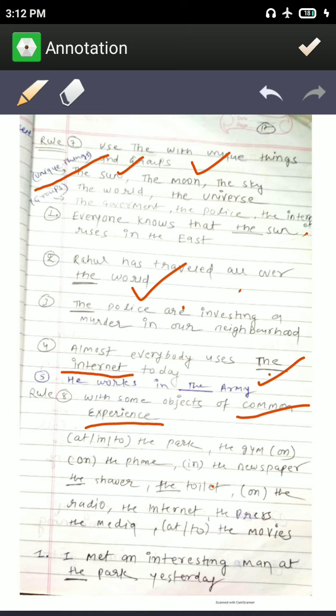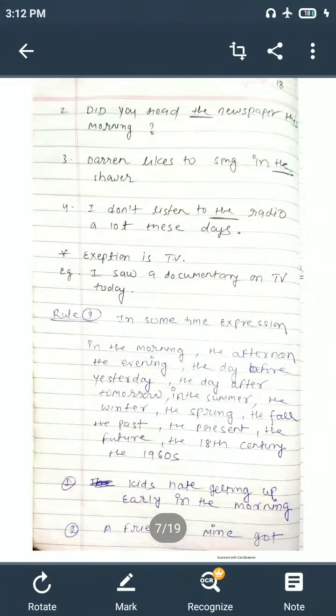I met an interesting man at the park yesterday, like that. Okay, with common experience. Did you read the newspaper this morning? Darren likes to sing in the shower. I don't listen to the radio a lot these days, like that. The exception is TV. I saw a documentary on TV. You will not say "on the TV". With TV, we don't use "the".